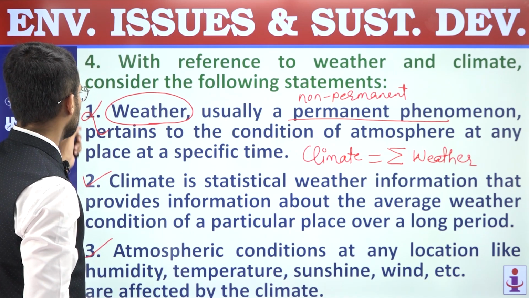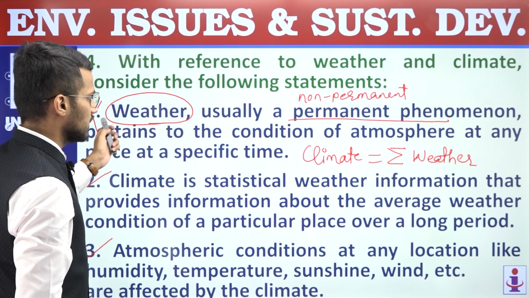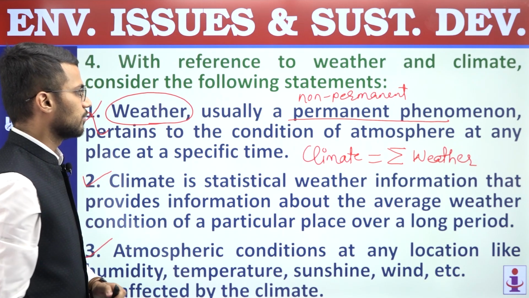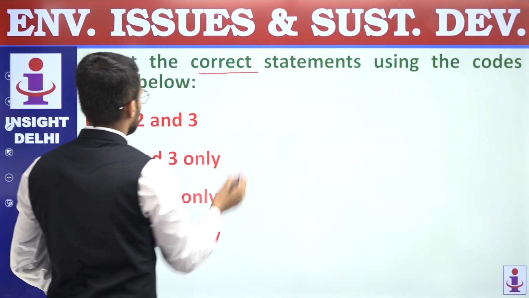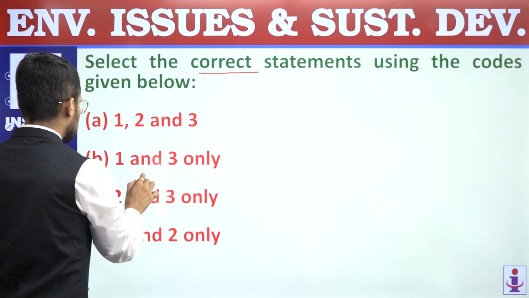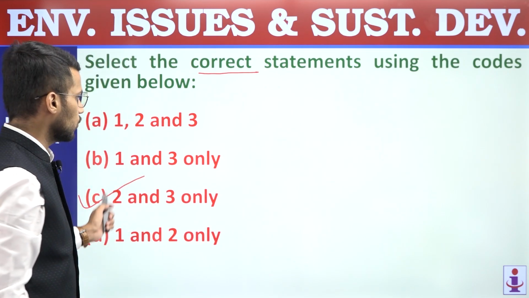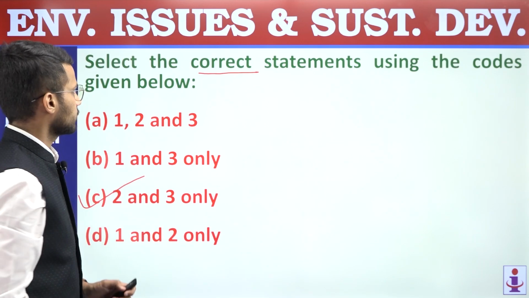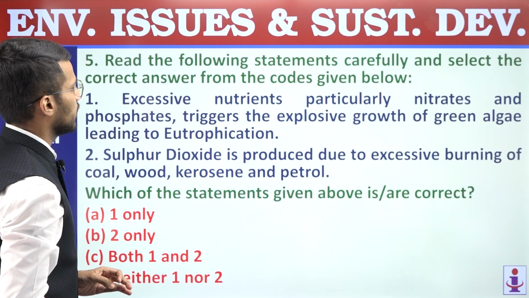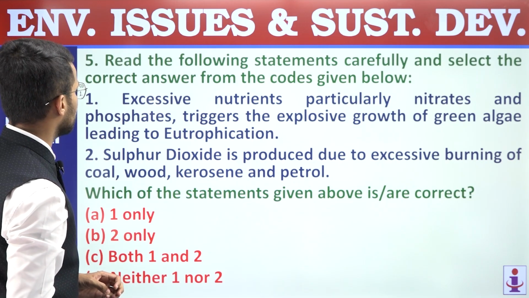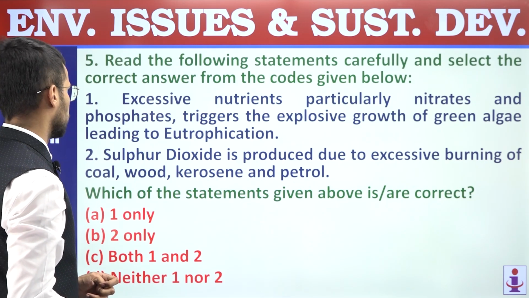So for question number 4, first statement is incorrect, second and third statements are correct. We are supposed to find out correct statement, so answer is 2 and 3 only. Question number 4, answer is C. Next question now, question number 5. Read the following statements carefully and select correct answer from the codes given below.